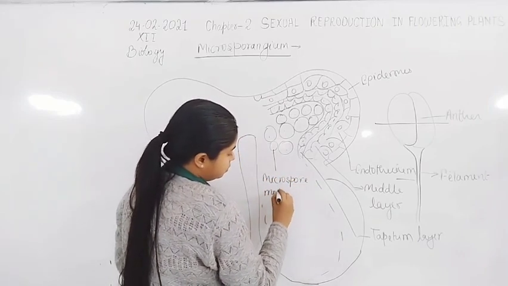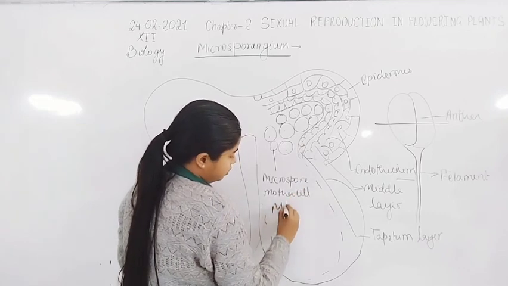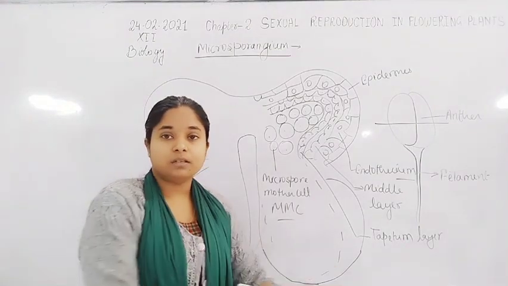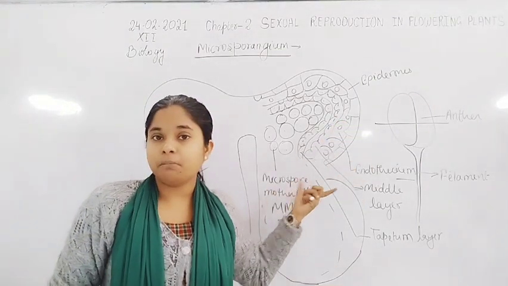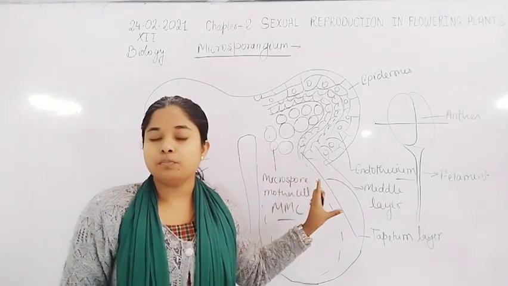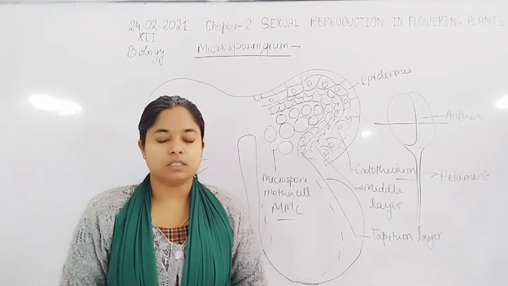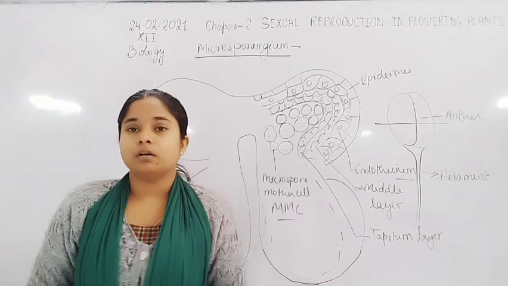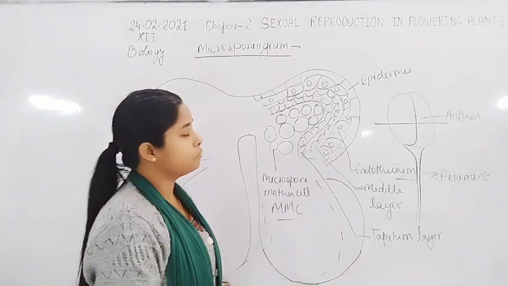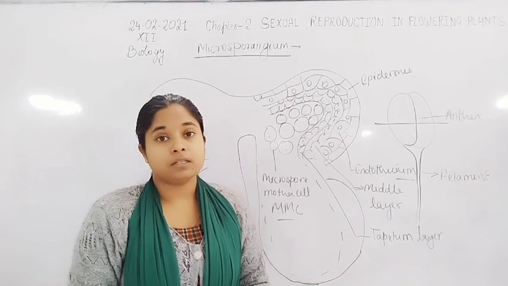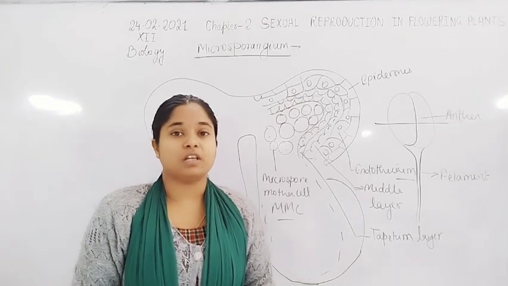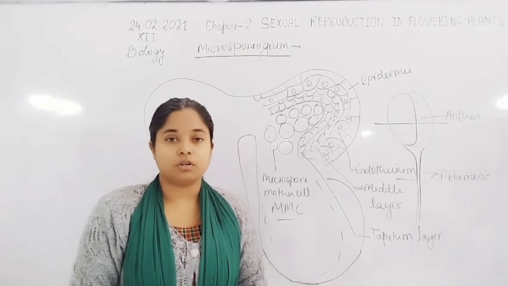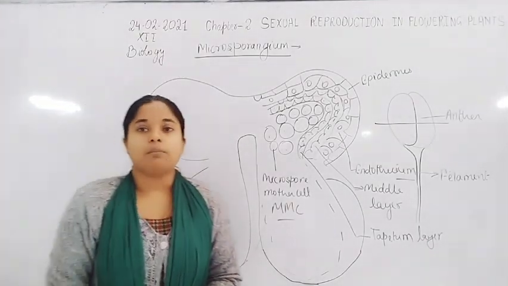Microspore mother cell. So all these 4 layers protect the microspore mother cell, because the microspore mother cell undergoes meiosis division. After meiosis division, from the microspore mother cell there is a formation of microspore tetrad structure, in which all these 4 cells undergo dehydration. After the dehydration process, they form the pollen grains.